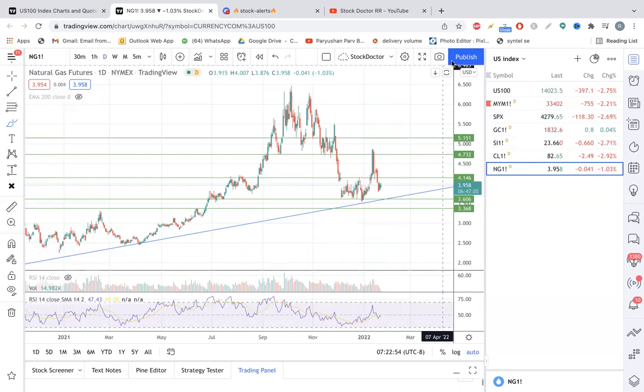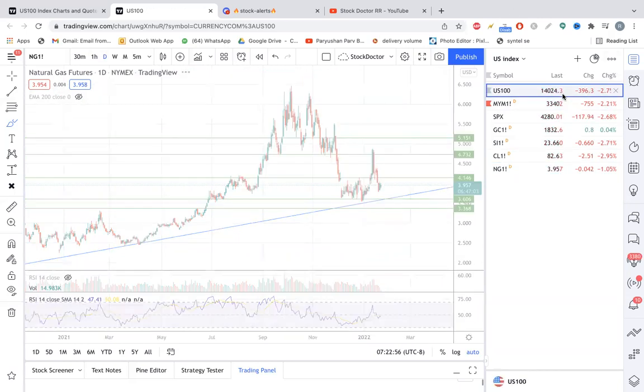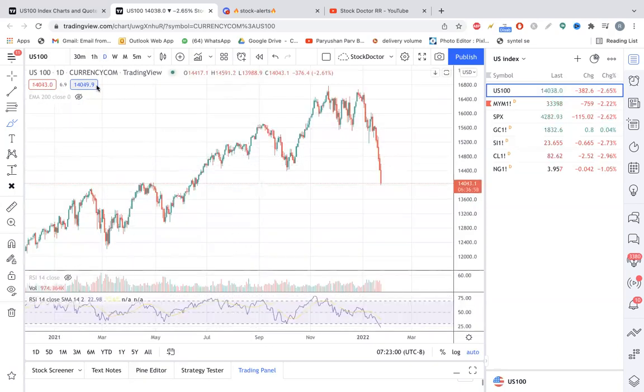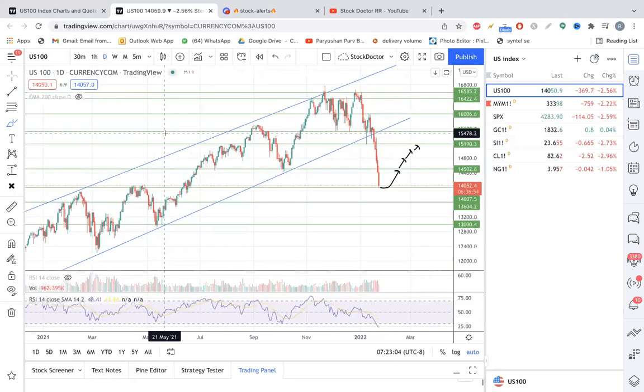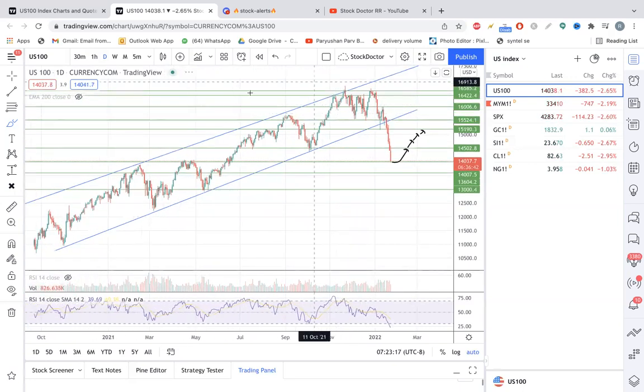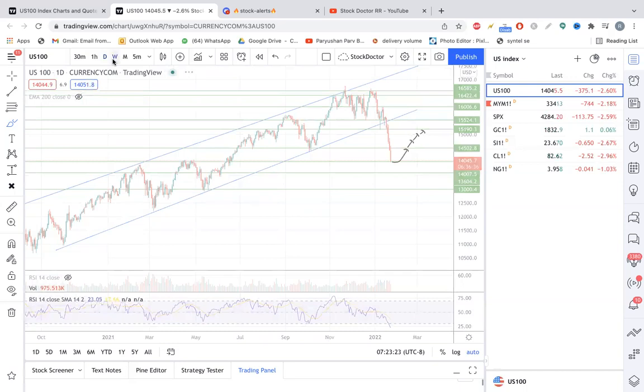My personal recommendation will be don't sell any stock in the panic. Okay. I know market is down, right? Indexes are trading very down, but there is a high probability that at one point of time there will be a bounce back in the market, and on the bounce back, just sell your positions and hold some cash, because the trend is broken. Okay, trend is broken, and we should respect the trend.